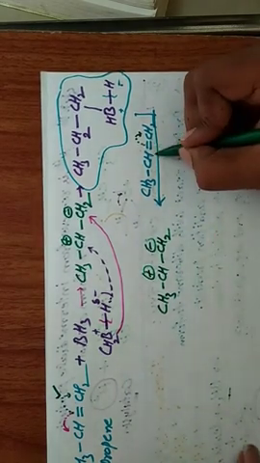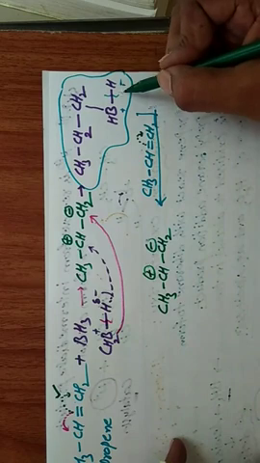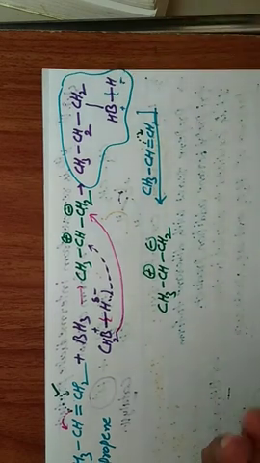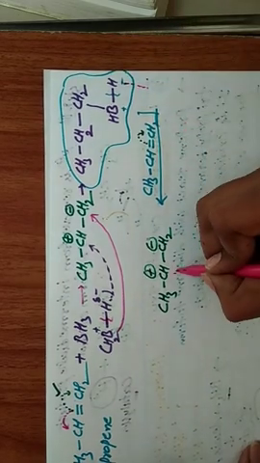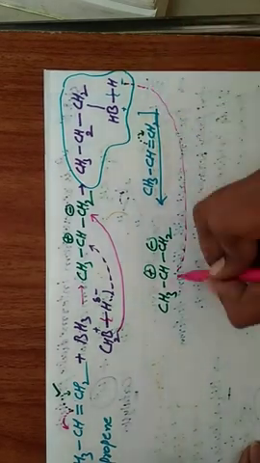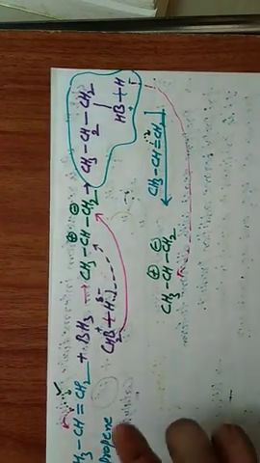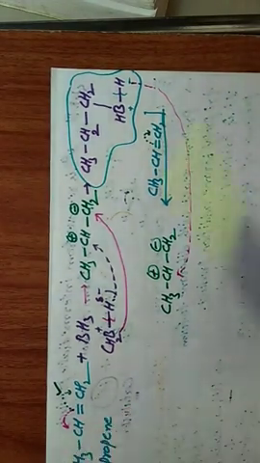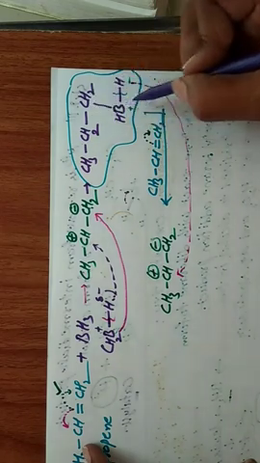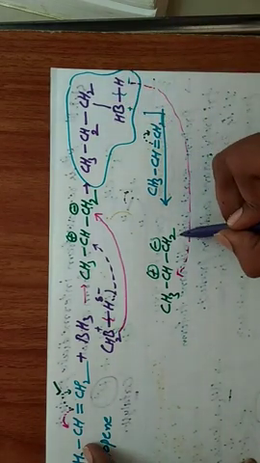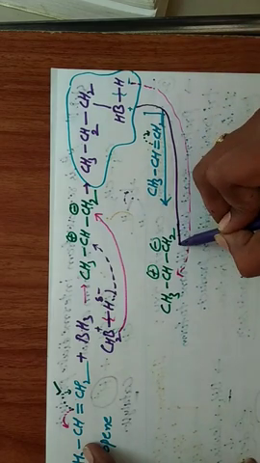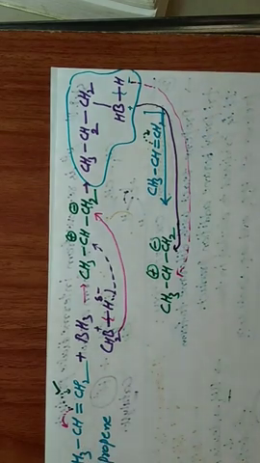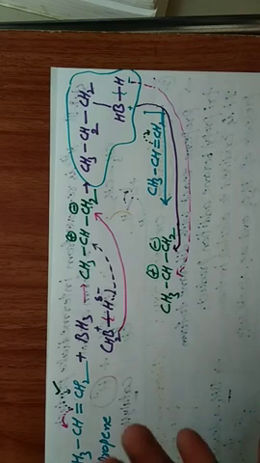Yes or no? Second molecule of propene. It interacts with this one. Here two parts: this H minus is attached to this CH plus, and the remaining part is attached to the other carbon.